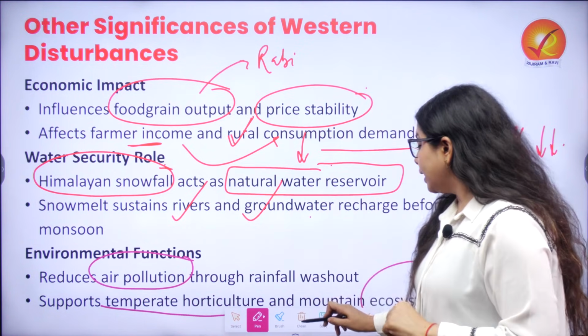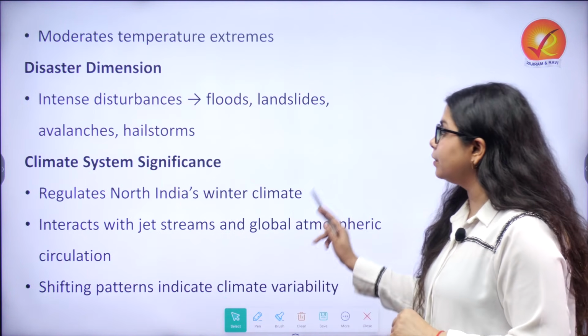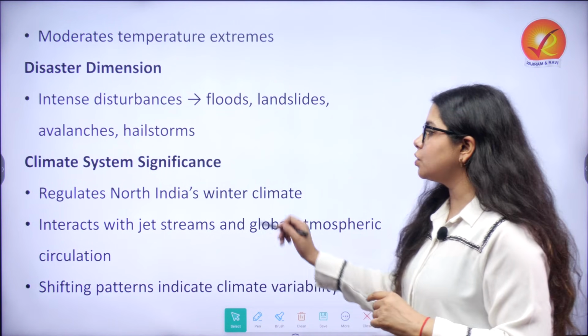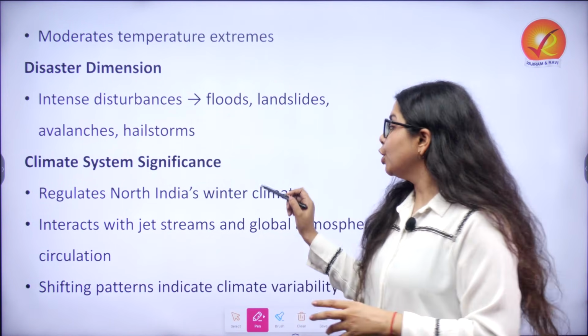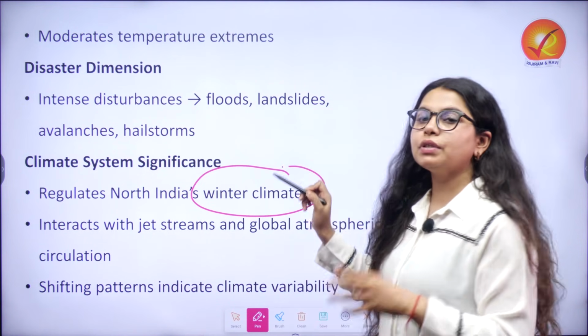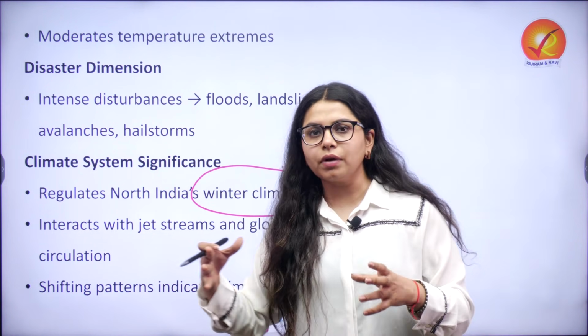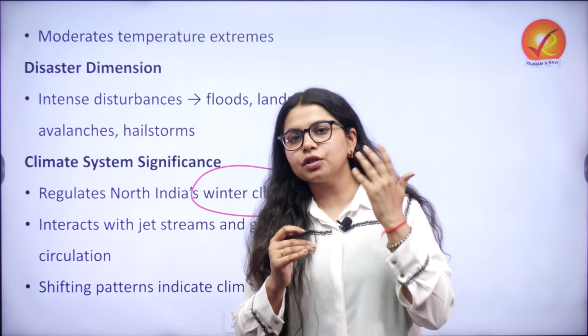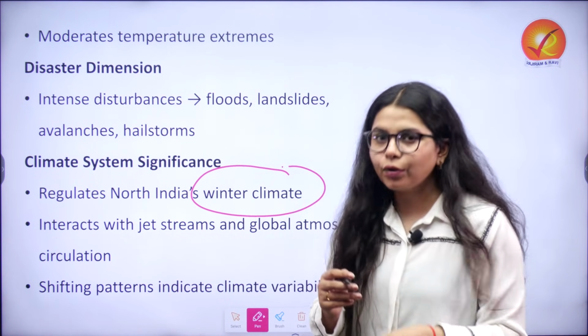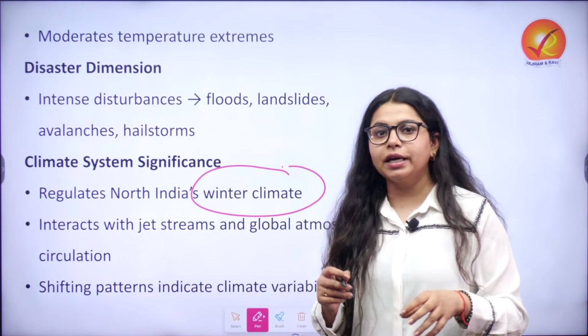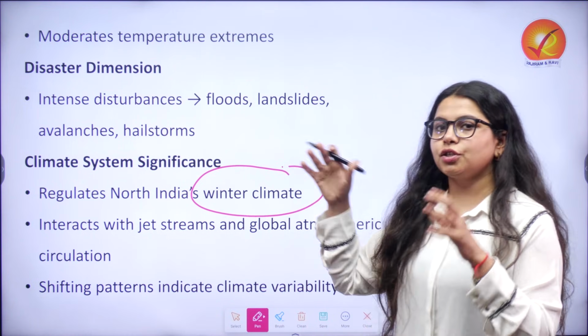And furthermore, it is also associated with regulating North India's winter climate, because if you see, especially in the past 1 week, North India's temperature was climbing up again. But the rainfall that was ensured yesterday and today has facilitated the temperature drop.